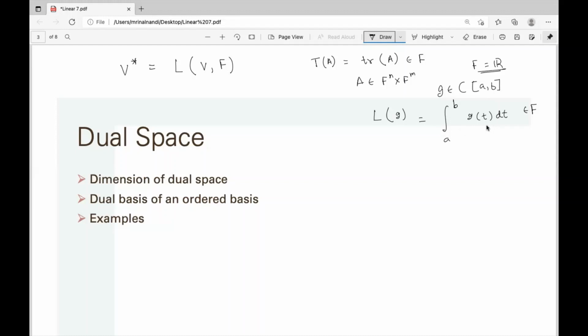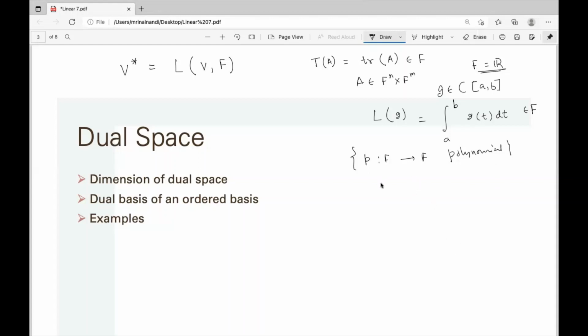One more important example is called the evaluation function. Take the space of all polynomials, a vector space, the set of all polynomials from F to F, taking a scalar input from the field and giving a scalar output.